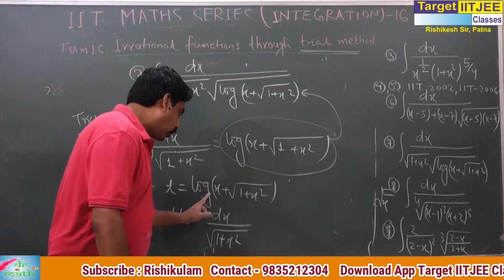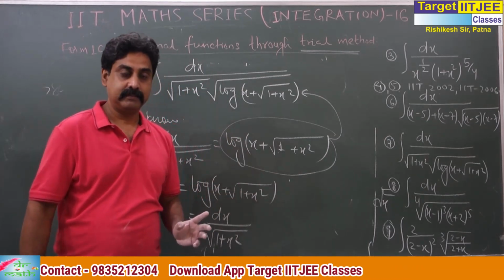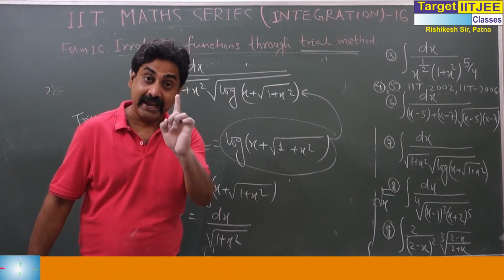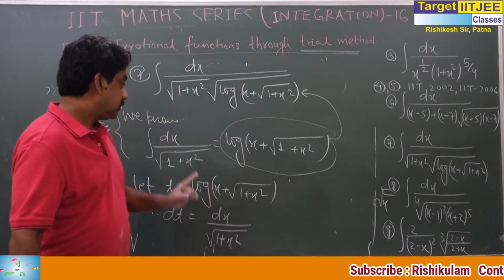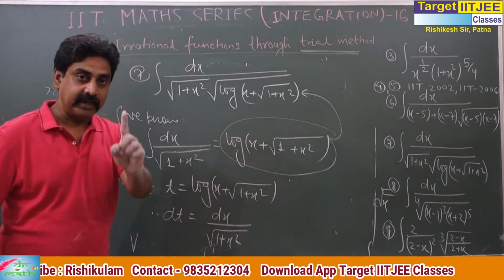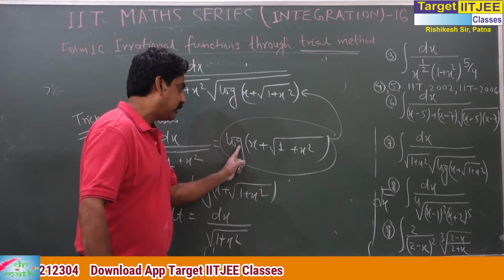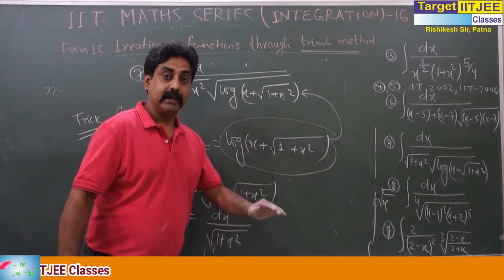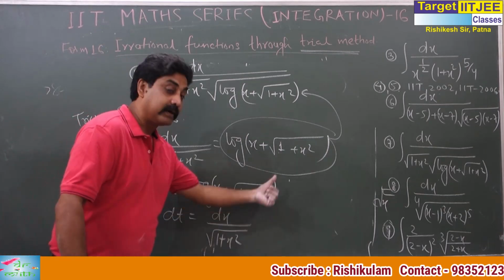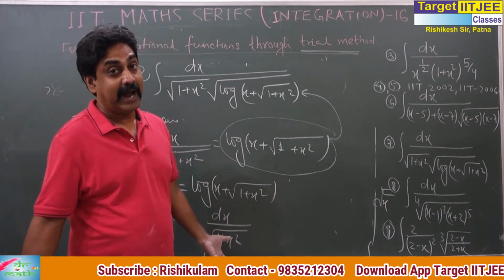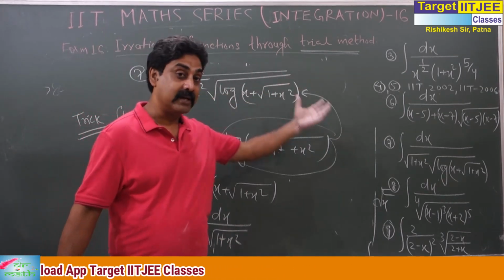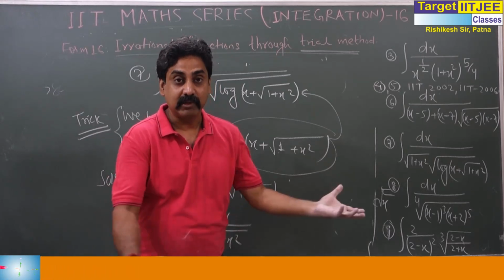Need not go for the chain rule in differentiation. I have done this type of question in differentiation through the chain rule. But since we know the integration of 1 by root over 1 plus x square is log x plus root over 1 plus x square, then in the reverse process, differentiation of this one is 1 by root over 1 plus x square. If you want to be sure, go through the chain rule, but it is not required. You are going for IIT Advanced now, not an ordinary class 12 student.